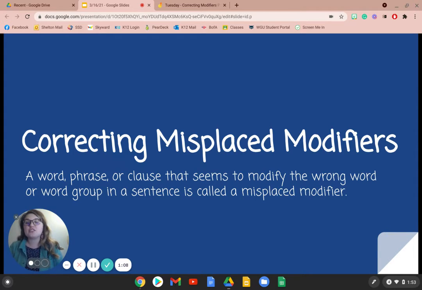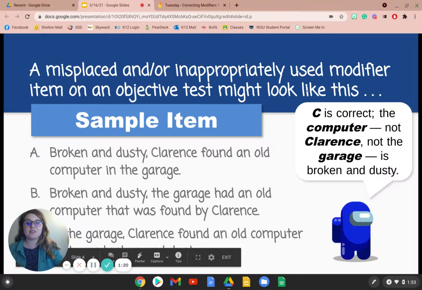So modifiers are things that change a sentence, and sometimes we have misplaced and dangling modifiers, which are bad. So we're going to try and correct these mistakes that we often make in writing.